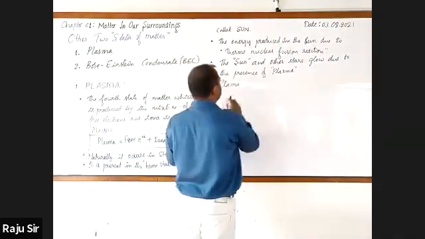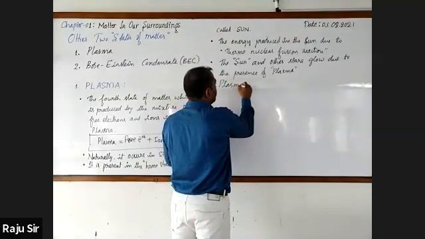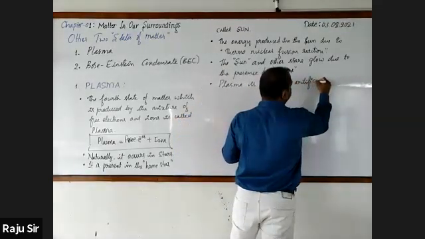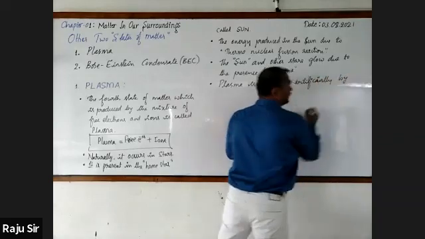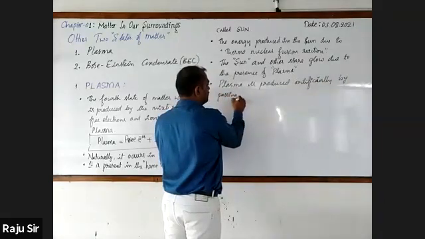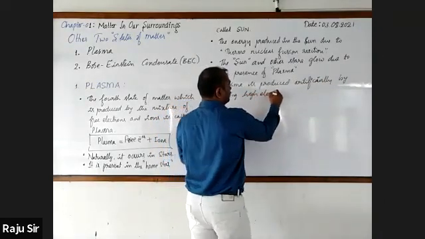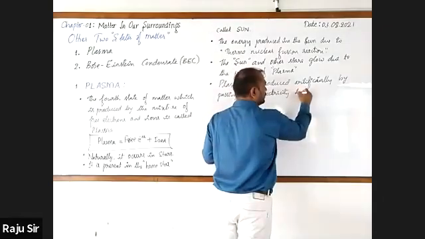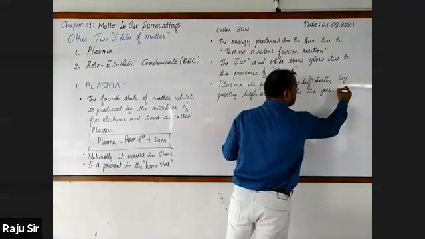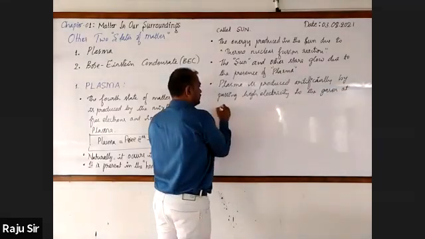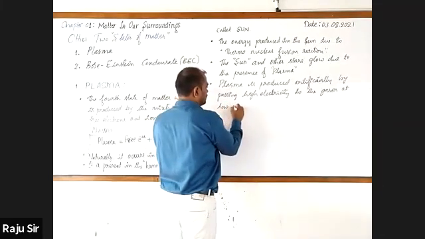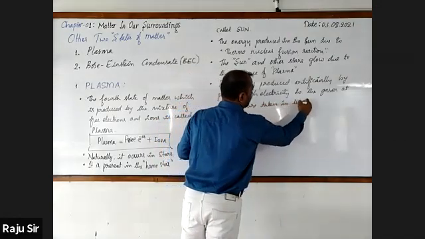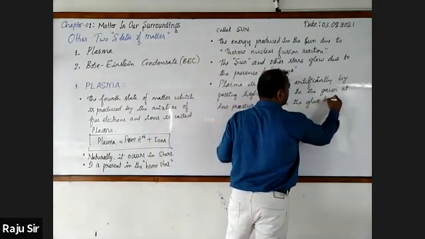Plasma is produced artificially by passing high electricity through noble gases at low pressure taken in a glass tube.